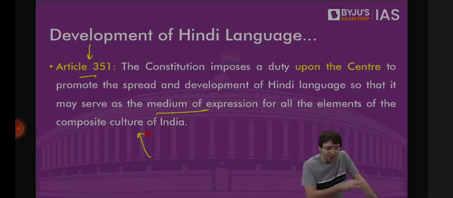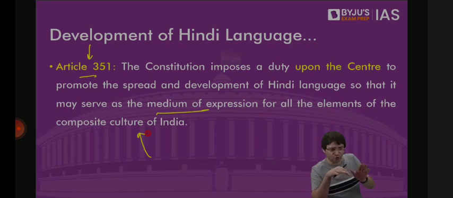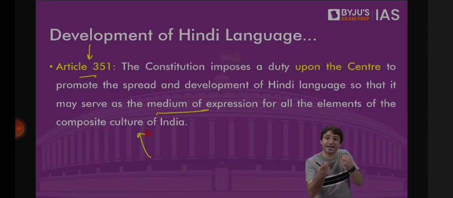Beyond Tamil Nadu, Tamil would not be understood. Beyond Andhra and Telangana, Telugu would not be understood. Beyond Gujarat, Gujarati may not be understood. But beyond the borders, if there is one language which can be understood, at least by the majority, if not spoken by the majority, that is Hindi. So over a period of time, we can take steps, without imposing Hindi, so that Hindi is also popularized in South India. And over a period of time, Hindi becomes a link language which can link different people together.